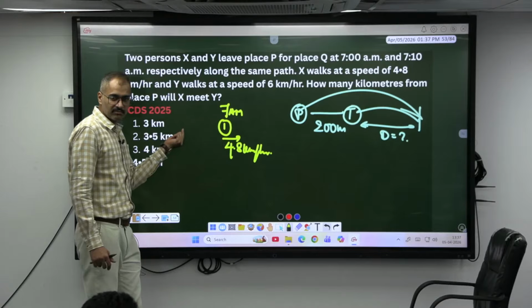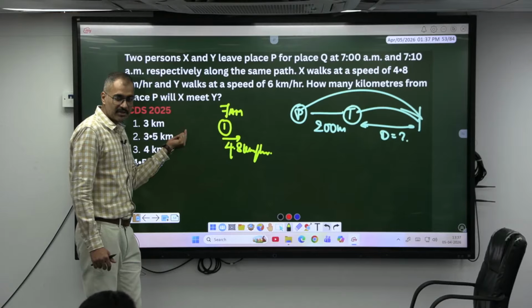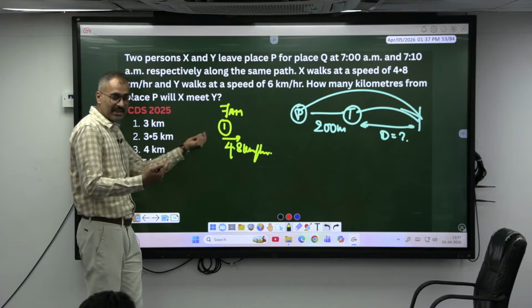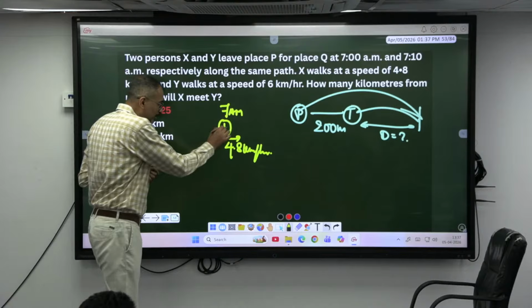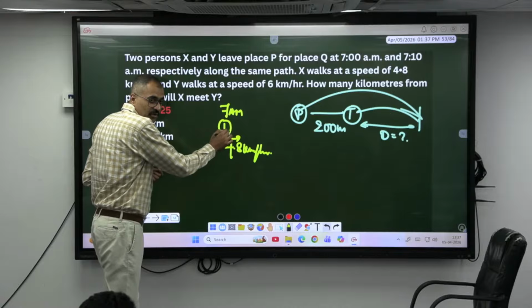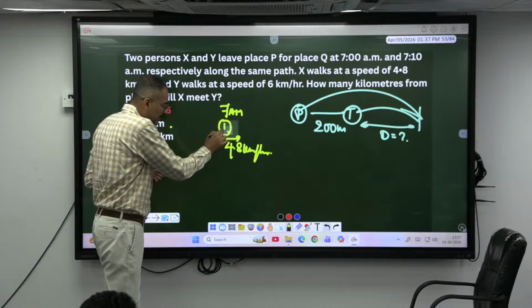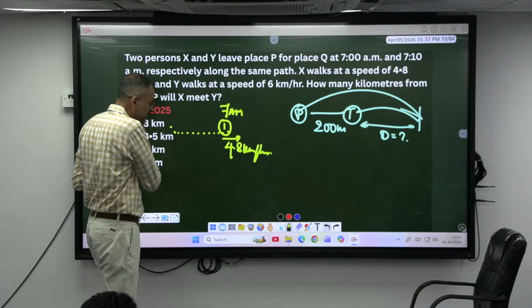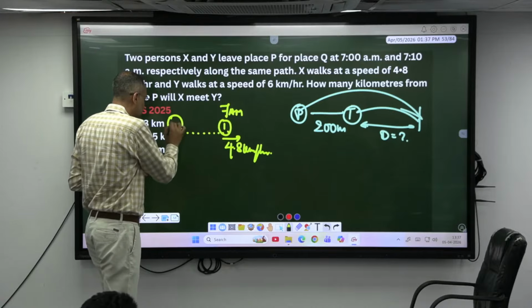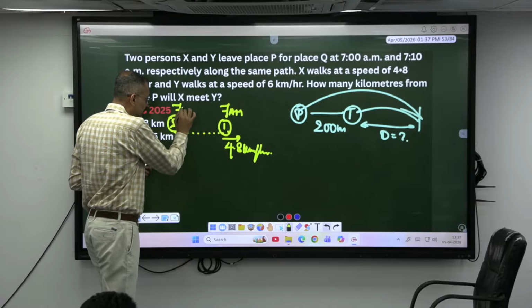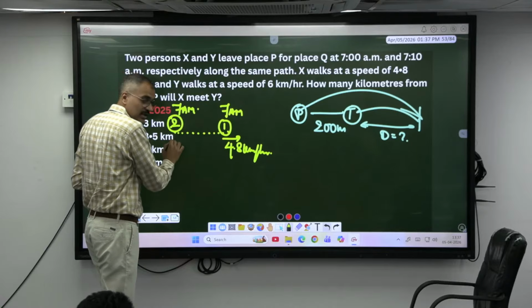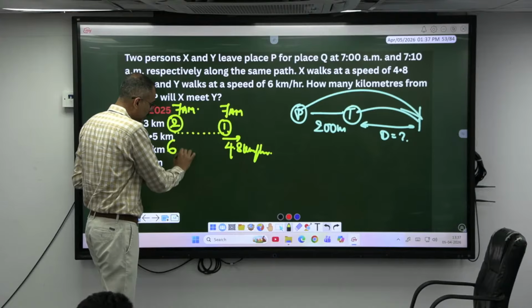Remember, in this kind of question we have made some adjustments by taking backwards. So at 7 o'clock if this is the train, okay, at 6 o'clock it has to be somewhere here. At 7:10 the second train if it is here, the 10 minutes back, okay, at 7 o'clock only, second train, at 7 a.m. only it has started. What is the speed? 6 kilometers per hour.